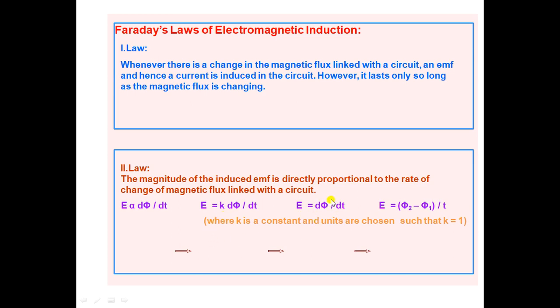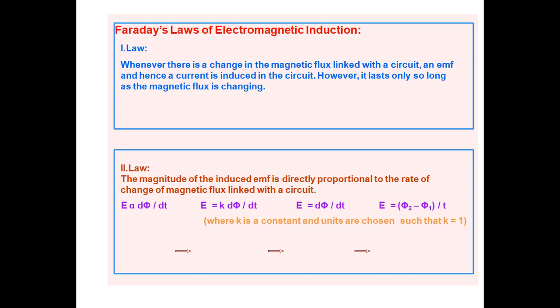Then E is equal to phi 2 minus phi 1 divided by t, where phi 2 is the final magnetic flux and phi 1 is the initial magnetic flux. So this is the second law of electromagnetic induction. Let me repeat Faraday's laws.